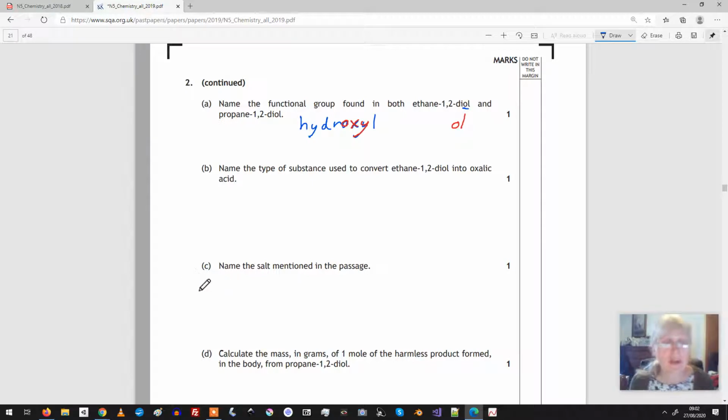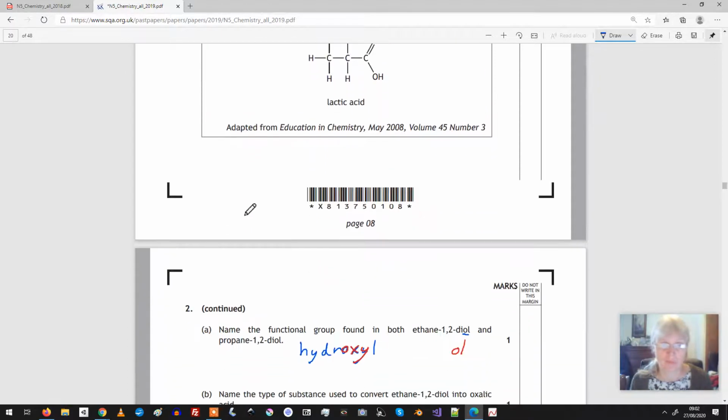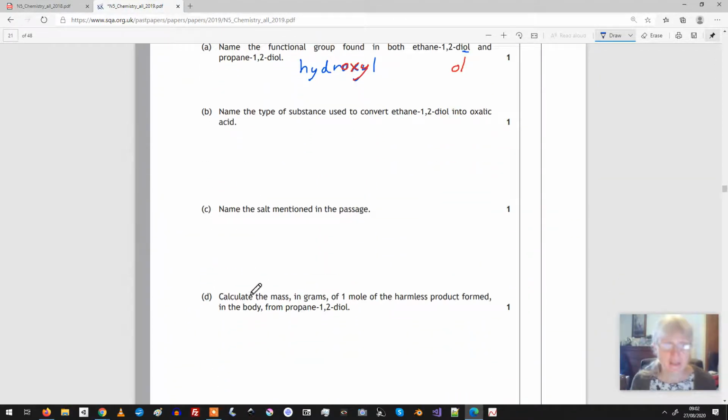And part C, name the salt mentioned in the passage. So we're looking for a salt. And part D, calculate the mass in grams of 1 mole of a harmless product formed in the body from propane 1,2-diol.